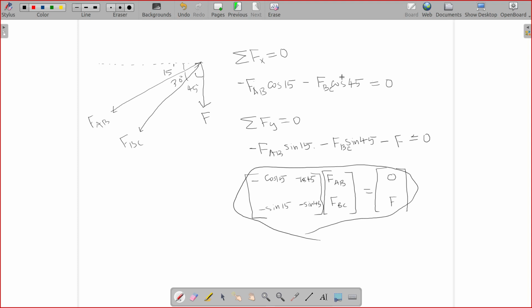And is there any mistake here? I've quickly written down the equation. I'm not sure. So FAB cos 15 negative, FBC cos 45 negative, FAB sin 15 negative, FBC sin 45 negative, minus F. I think this is correct.